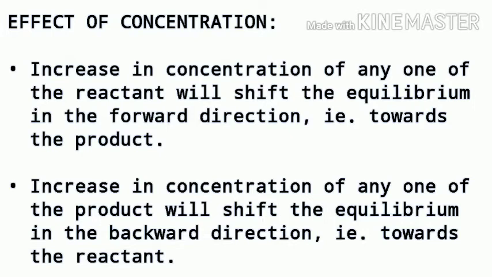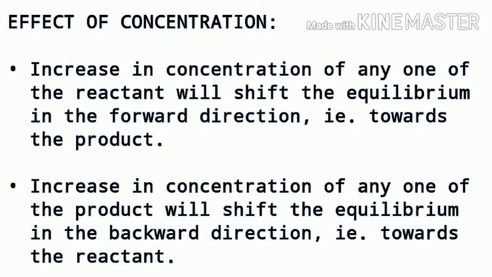We can remember this easily because it is obvious that if we increase the concentration of reactant, then the formation of products will be favored and thus the equilibrium will shift towards the product. And in the opposite case, if the concentration of the product is increased, then the concentration of the reactant will become less as compared to the product, and so the equilibrium will tend to shift towards the reactants.